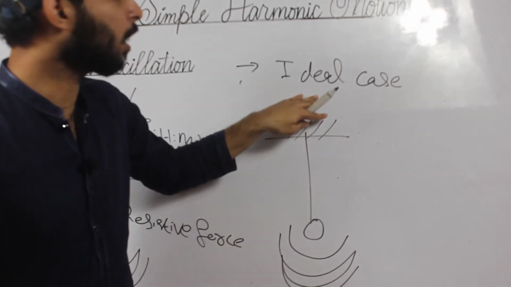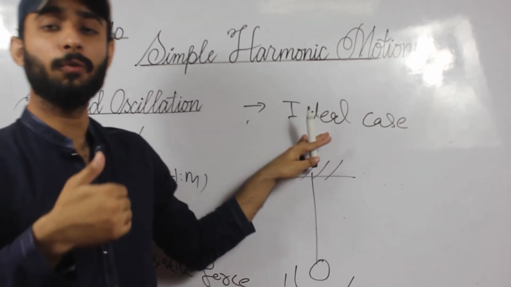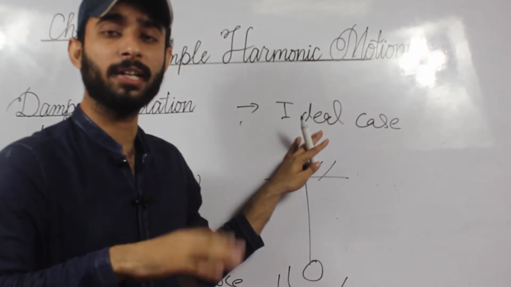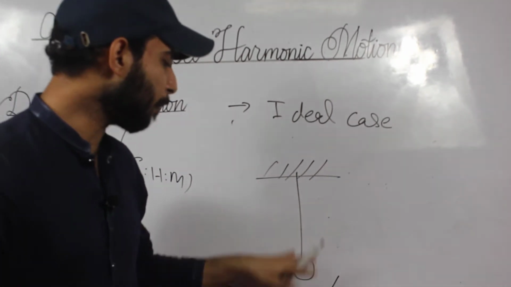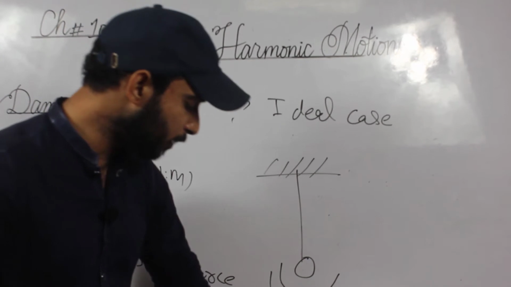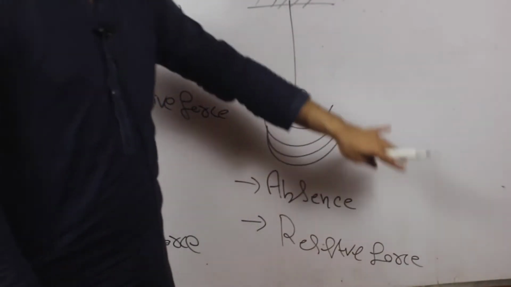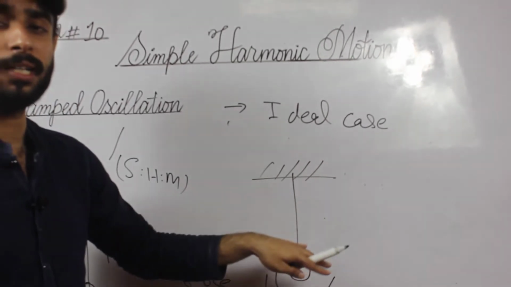Similarly, here we talk about an ideal case. It is not a real case, not one we take from daily life. In an ideal case, if there is oscillation of a system in the absence of a resistive force, the motion continues and the system does not stop.